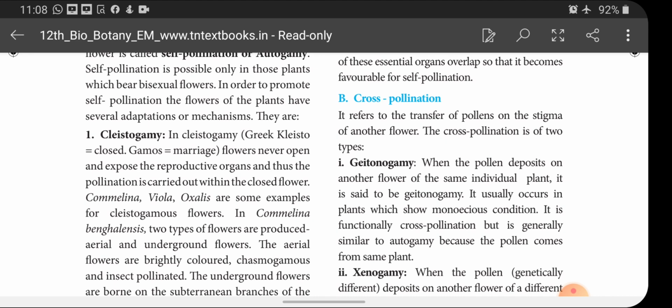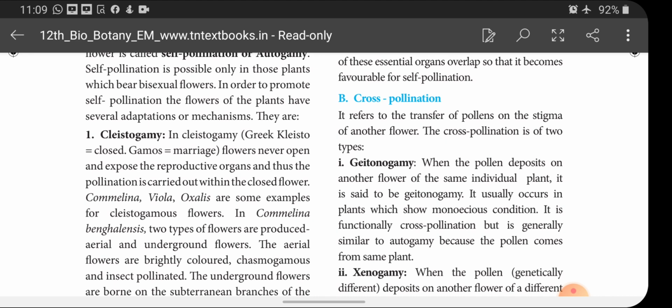Since both the male and female sex organs are present within the flower itself, but the flowers will not open, it is in a closed condition. So what happens inside the closed flower is that pollination takes place, and this structure is called what? Cleistogamy. Examples of cleistogamous plants: Commelina, Viola, and Oxalis.